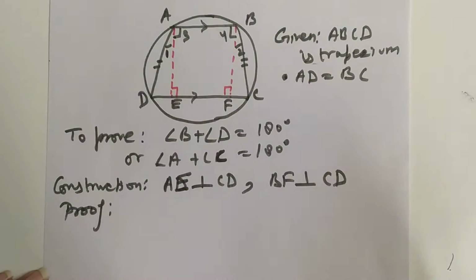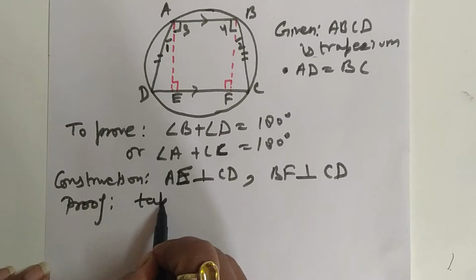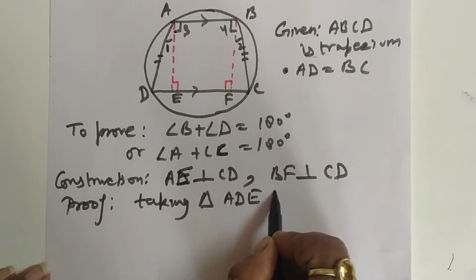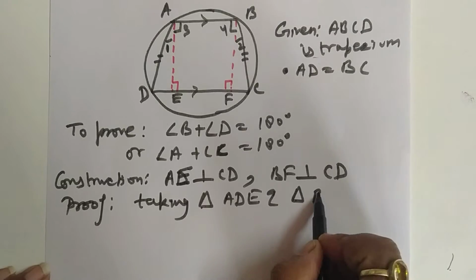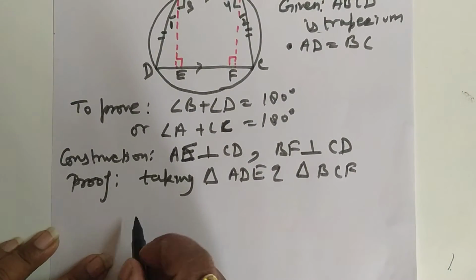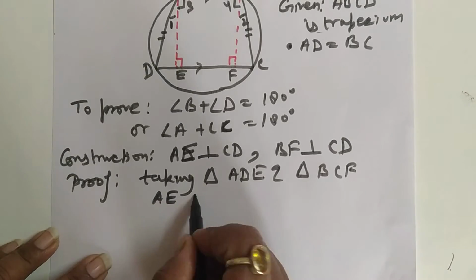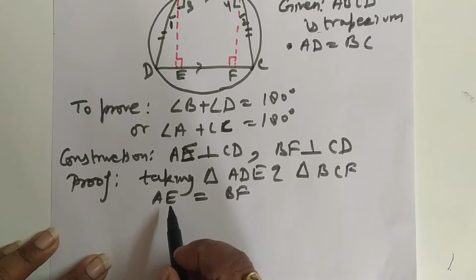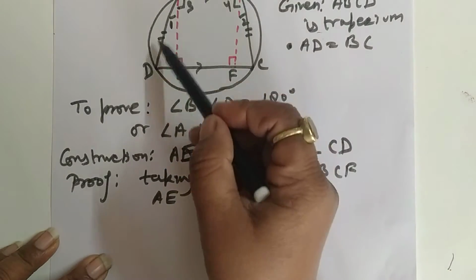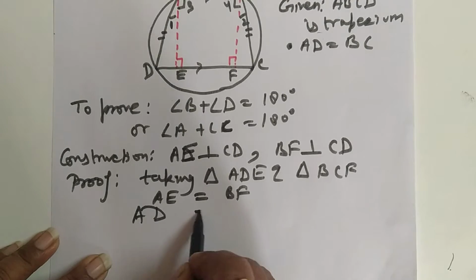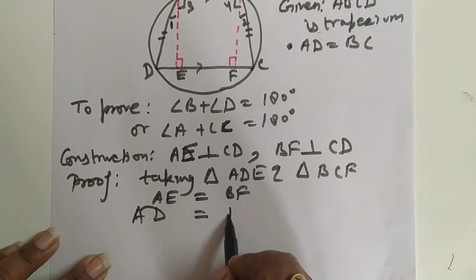Now, taking triangle ADE and triangle BCF: AE is equal to BF, and AD is equal to BC.